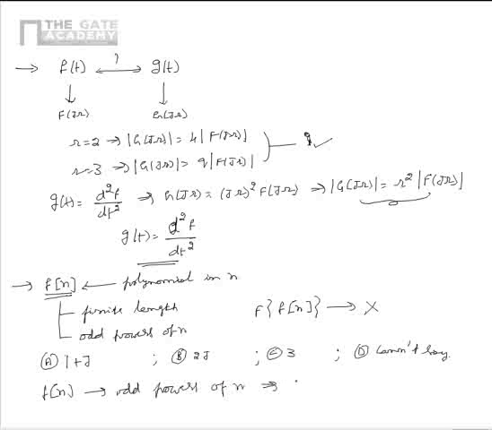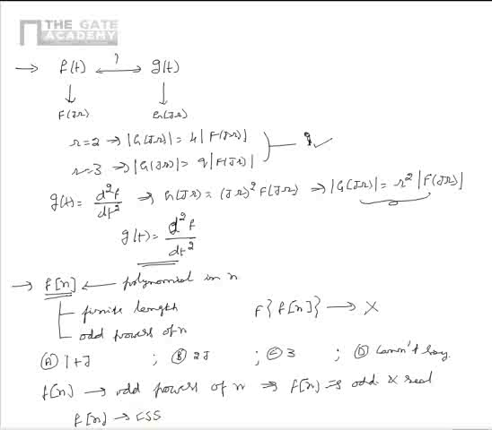From this, we can say that f of n is odd, and it is also given that f of n is a real polynomial. So, from this, we can say that f of n is conjugate skew symmetric.